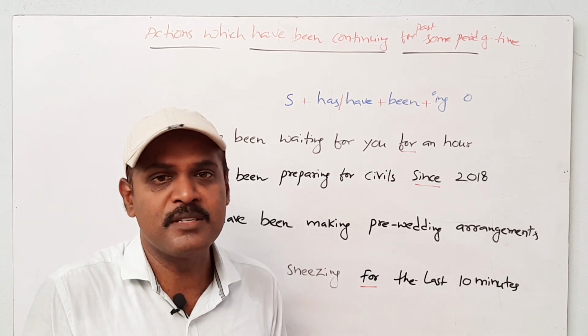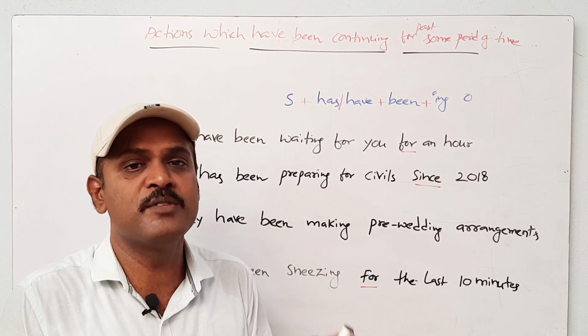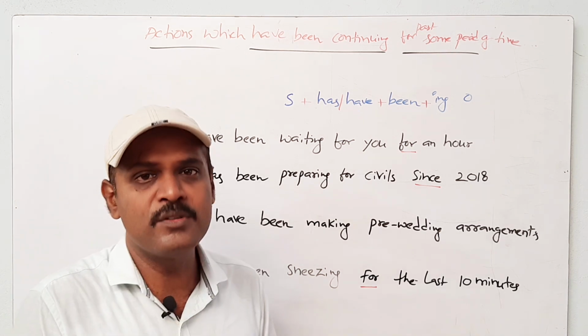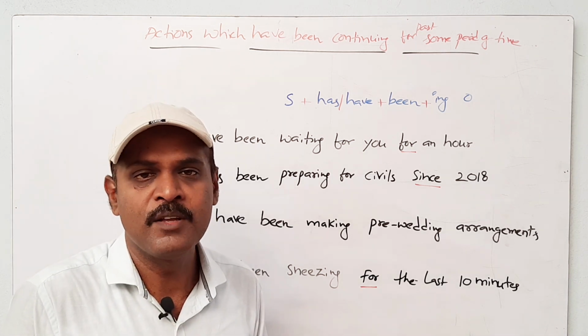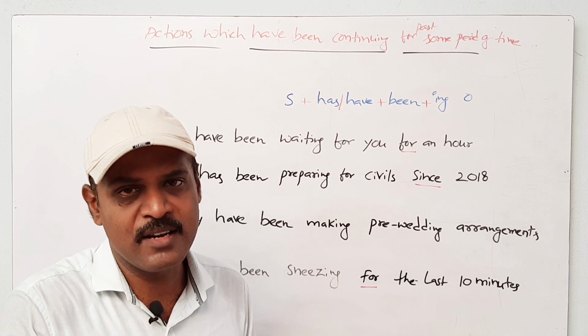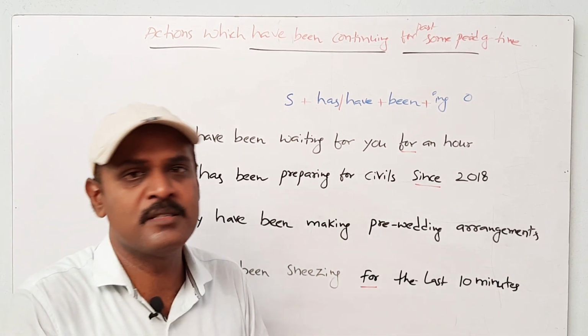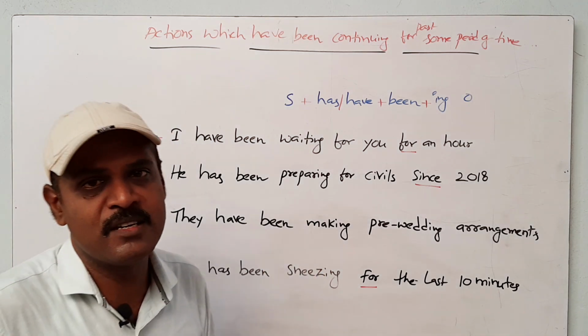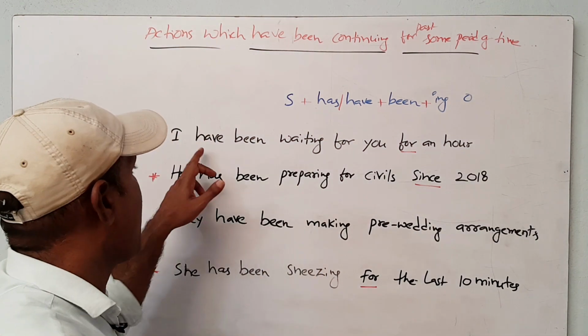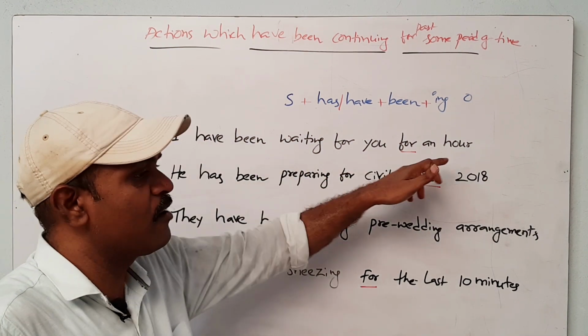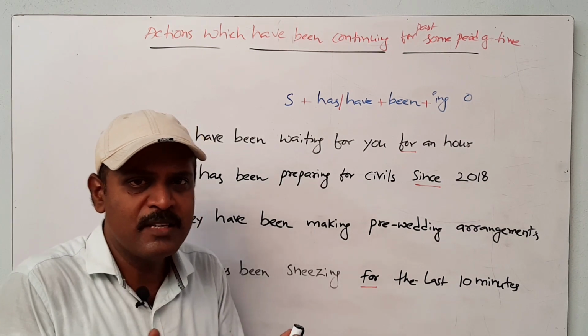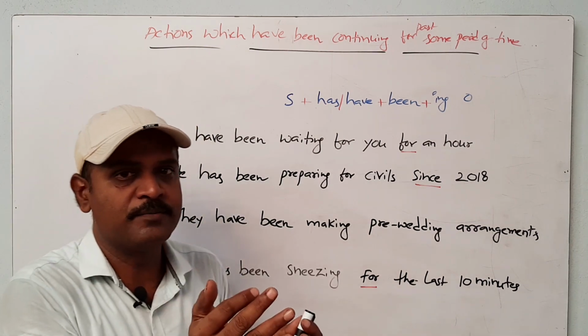In general purpose, in communication, many times we use this kind of sentence without knowing the grammar rules. For our clear understanding, I am going to explain this tense for communication purposes by saying some sentences. The first one is, I have been waiting for you for an hour. That means, I have been waiting for you for an hour.